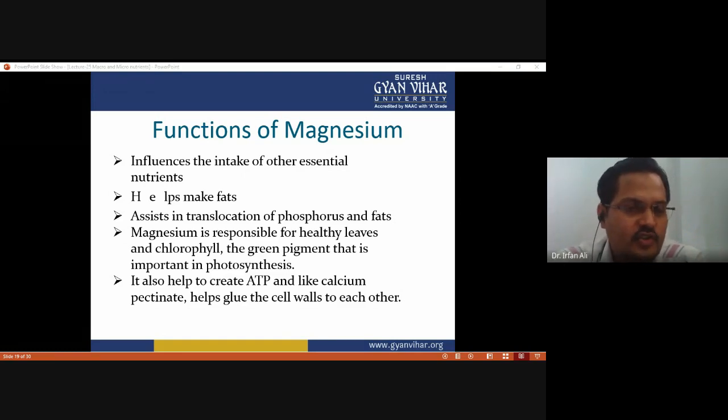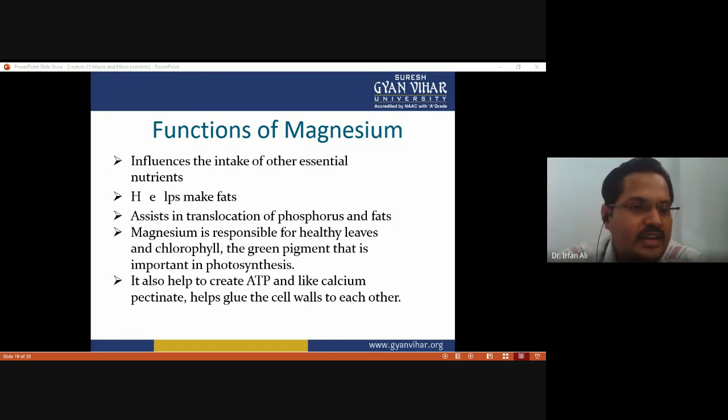And now the next nutrient is magnesium. What are the functions of magnesium? Magnesium influences the intake of other essential nutrients. It helps make fats or lipids, and assists in the translocation of phosphorus and fats into the plants.